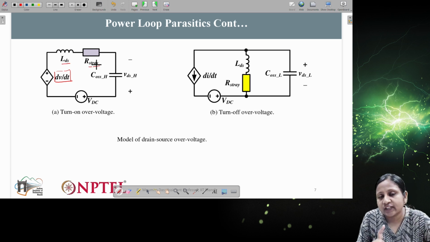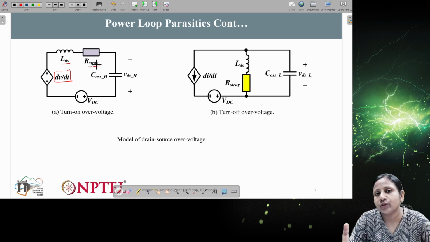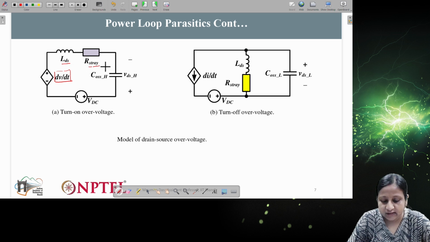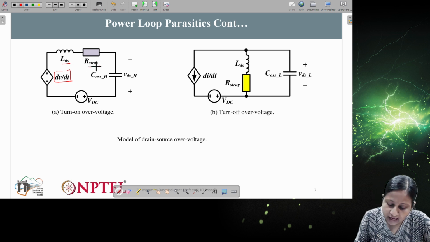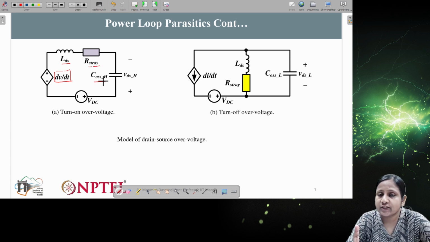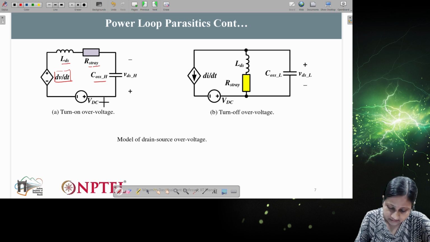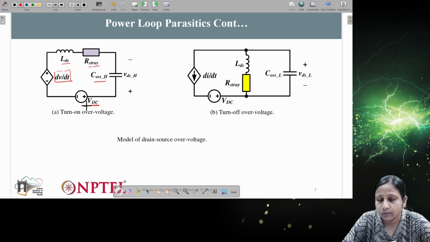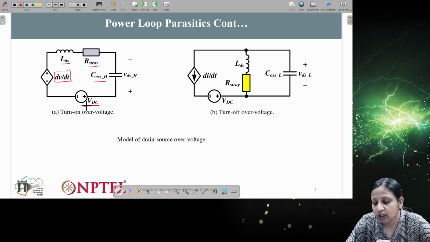Generally any track has two components: one is inductance and one is resistance. This is represented as R stray, and the output capacitance connected between the drain and source comes in series and is connected to the VDC input voltage source. This will cause oscillation to be present in the circuit.